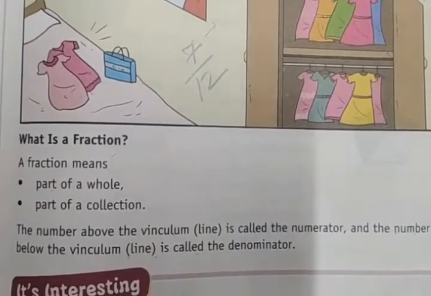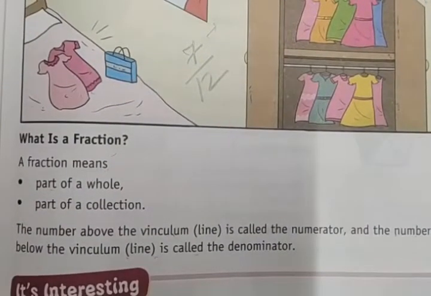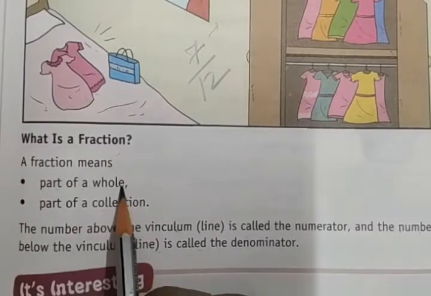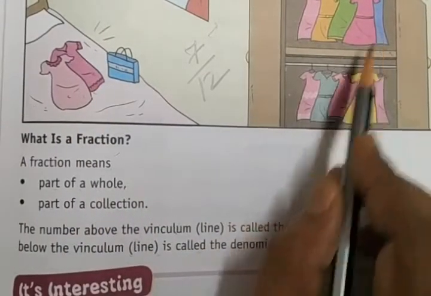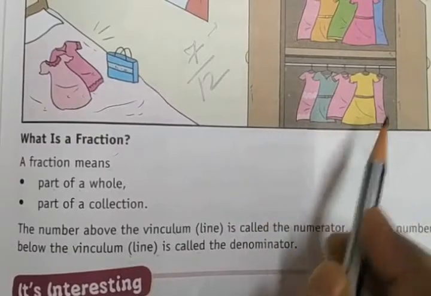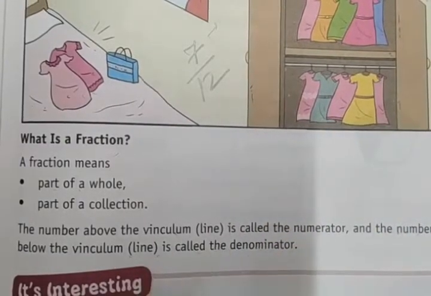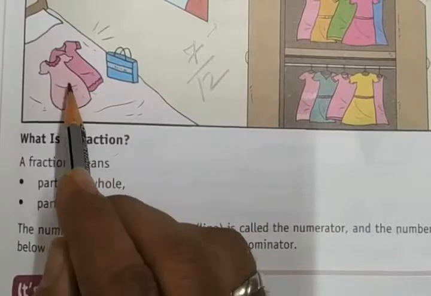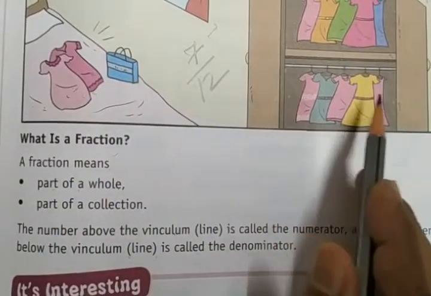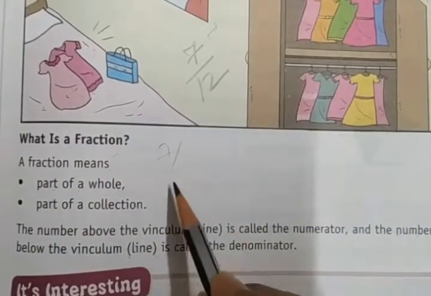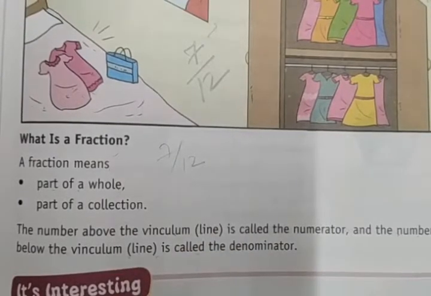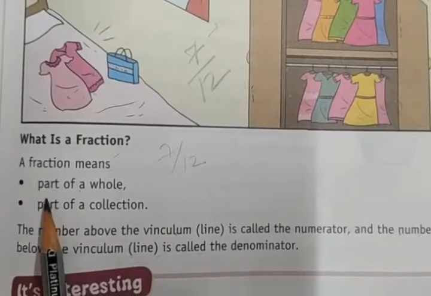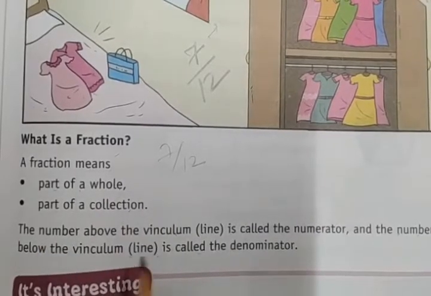What is a fraction? A fraction means a part of a whole. Whole means here 1, 2, 3, 4, 5, 6, 7, 8, 9, 10, 11, 12. This is a whole. Out of this whole, how many are pink? 1, 2, 3, 4, 5, 6, 7. Means 7 are pink and the whole is 12. Out of 12, the pink color frocks are 7. Part of a whole or part of a collection.